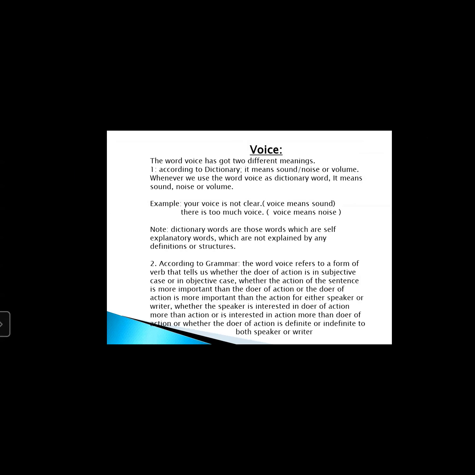If I say Noshin broke the door, here Noshin is the doer of action, and my preference or my importance towards Noshin is more than broke the door. But if I say that breaking the door, this action was more important than Noshin, I can simply say door was broken by Noshin. Let me repeat these two sentences again. Noshin broke the door and door was broken by Noshin.